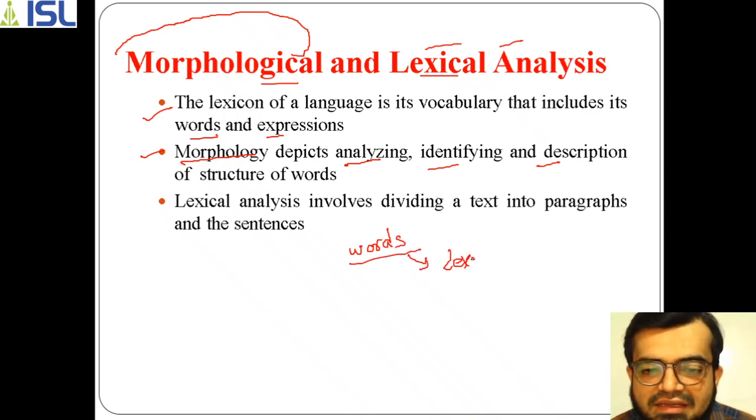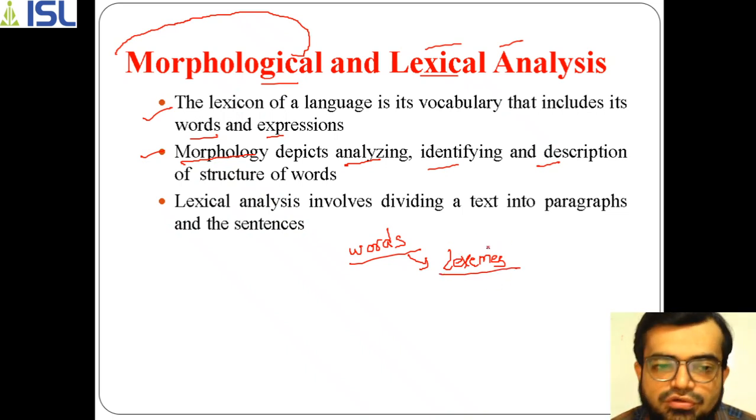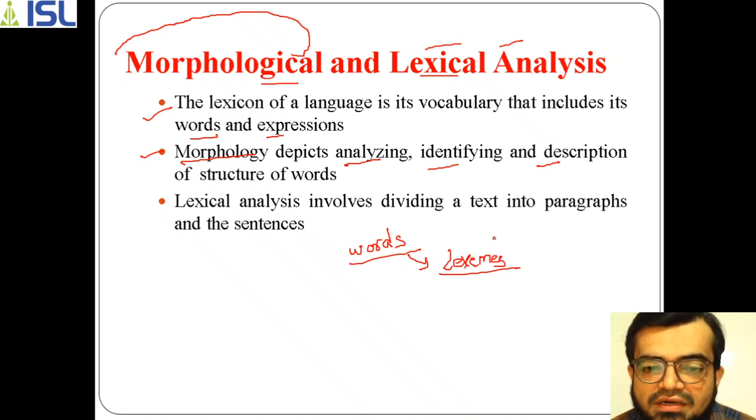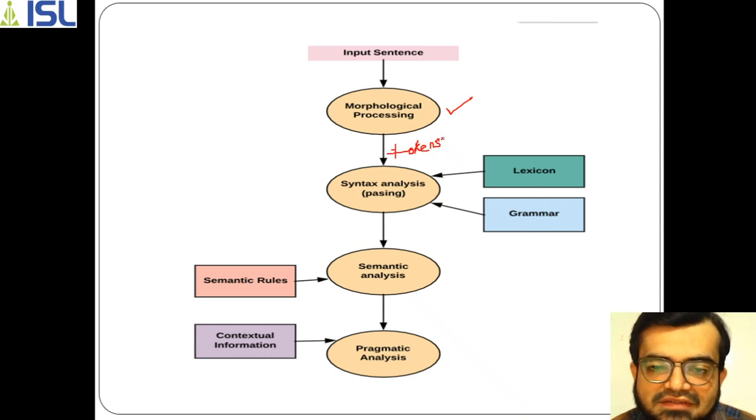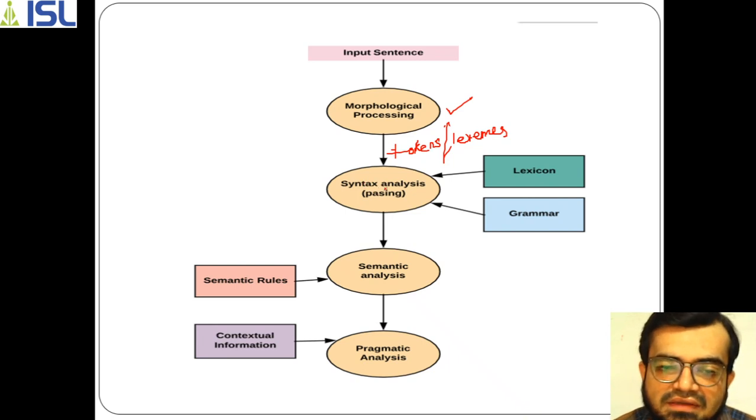These lexemes are actually a group of words. First we need to understand the properties of words, and then the sentences are divided into groups of lexemes. That is the first process. By this process you will get tokens, or you can call them lexemes. That will be taken as input for the next phase, which is the syntax analysis phase.